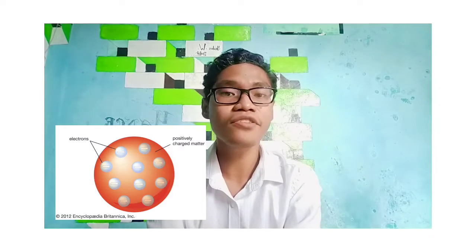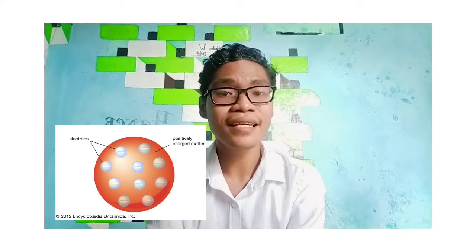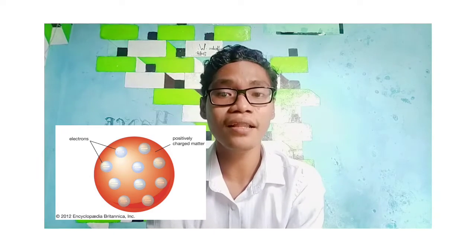These negatively charged particles, or electrons, make up the contents of Thomson's atomic theory. The content of Thomson's atomic theory is a positively charged sphere containing several negatively charged particles, or electrons. These electrons are scattered on the ball like raisins in bread. Thomson's atomic theory can be called the raisin bread theory. It is named the raisin bread theory because the negative charges, or electrons, surround the positively charged atom like raisins in bread.